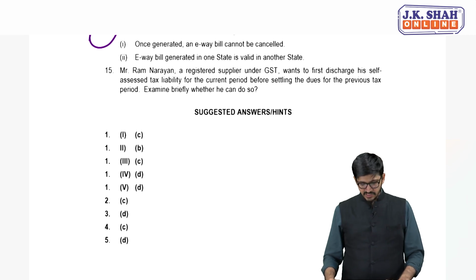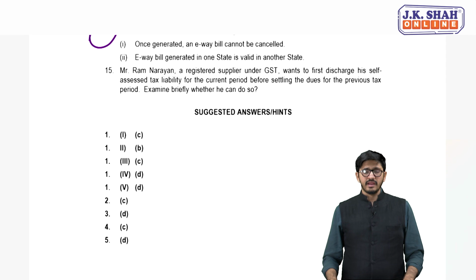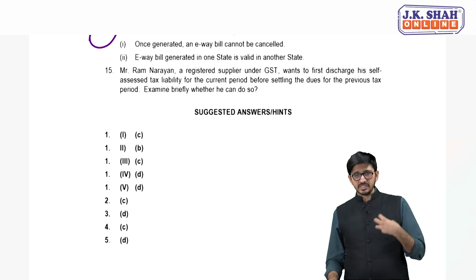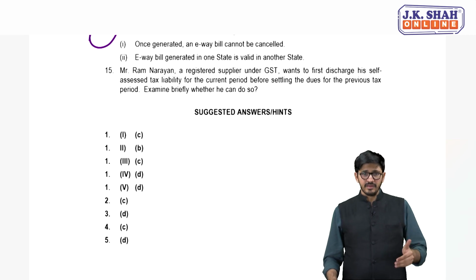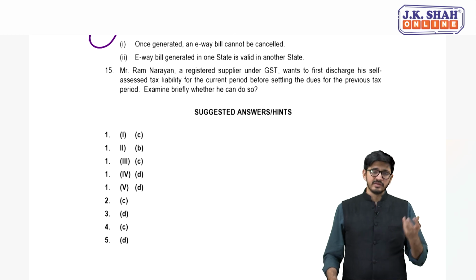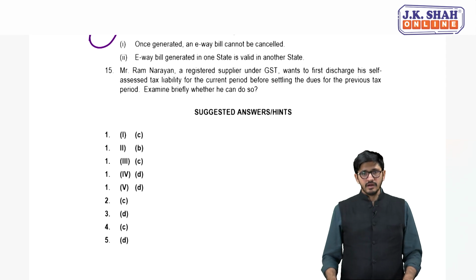Second is, is an e-way bill generated in one state valid in another state? Obviously if an e-way bill is generated in one state, it is valid in another state. And every state can have its respective limits. In case of intra-state supply, there is a limit with respect to different states, which is dependent on their respective GST Act. But the e-way bill which is generated in one state will be valid in another state. Are you getting it?